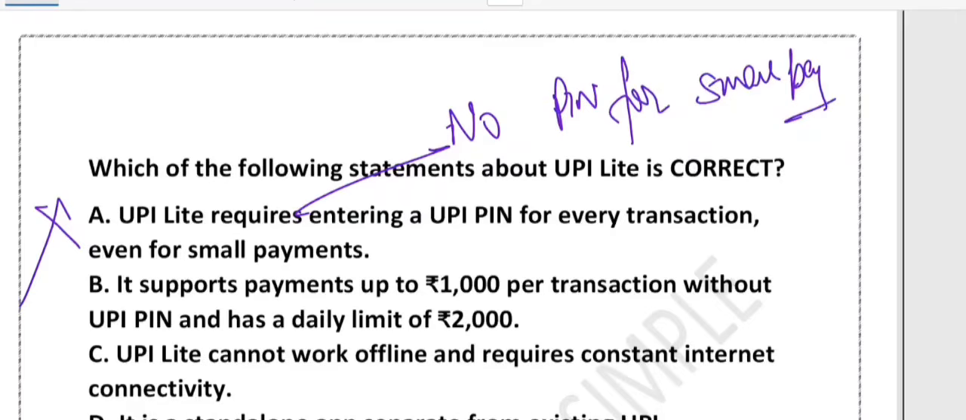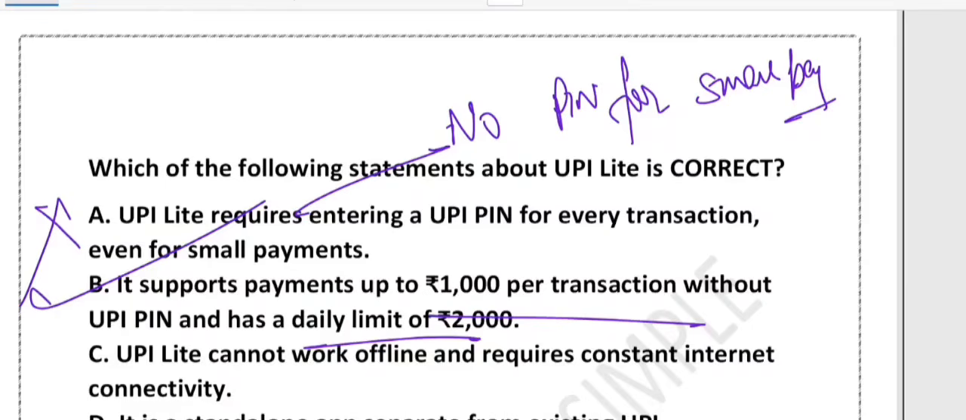So B is correct. UPI Lite lets you pay up to 1000 rupees in one go without entering a PIN. You can do 1000 rupees per transaction, and the total daily limit is 2000 rupees, right? It may vary slightly by platform, but it is just like that. So without entering the UPI PIN, you can make payments up to 1000 rupees.